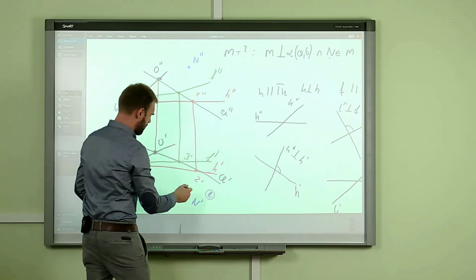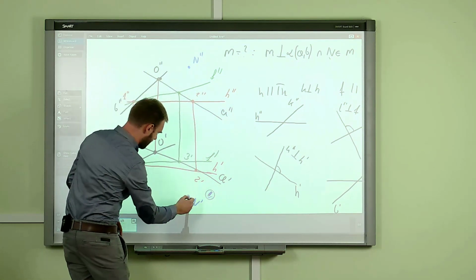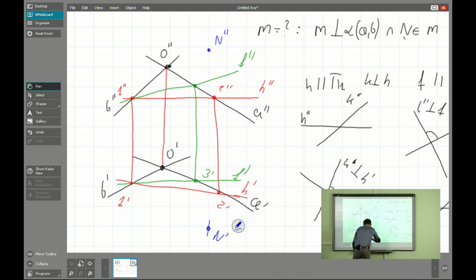Let's use the blue color, and we see that now we have to draw the perpendicular line here, and it will be the first projection of the M line, M prime. Oh, let's say I need more space, because we remember that as a part of the construction, I will write down that the plan projection of M will be perpendicular to the plan projection of H. Okay, and the second thing, from the other hand, from the second condition, we are able to